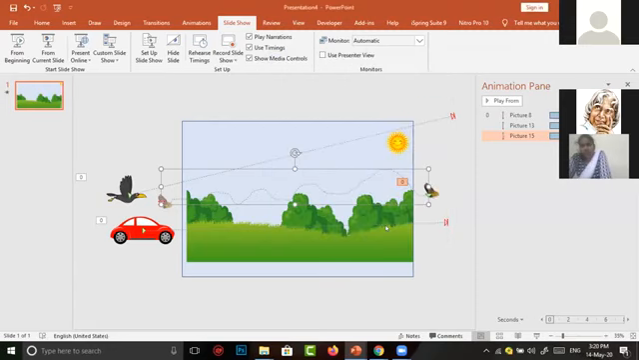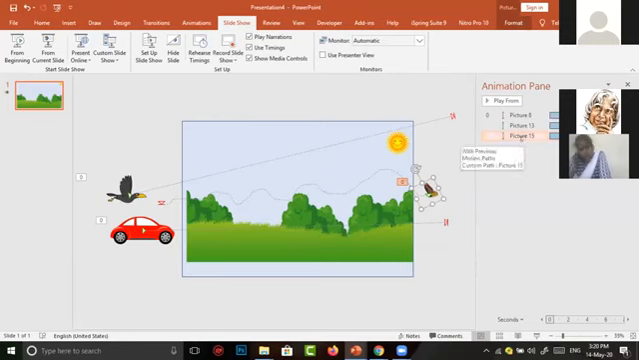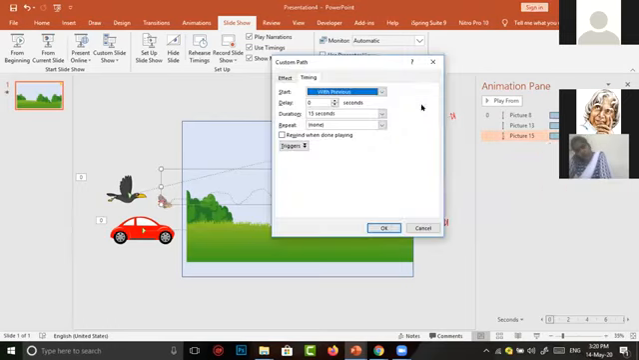I repeat the steps again. You just click on the image. Automatically in the animation pane, the animation is selected. In the downward arrow, just click, in which the timing option is there. In timing, we have to adjust the duration. The previous one is medium. Now I entered 15 seconds manually. Then click on OK.